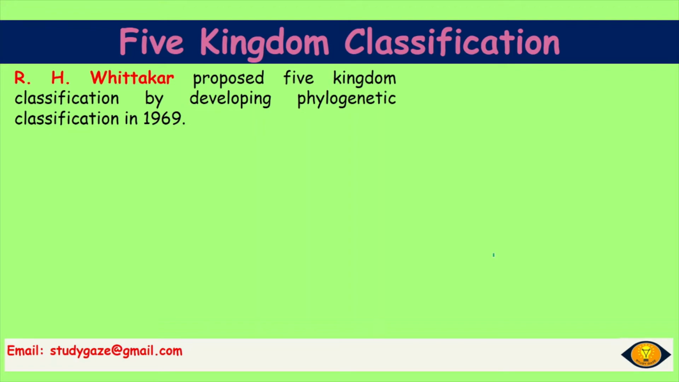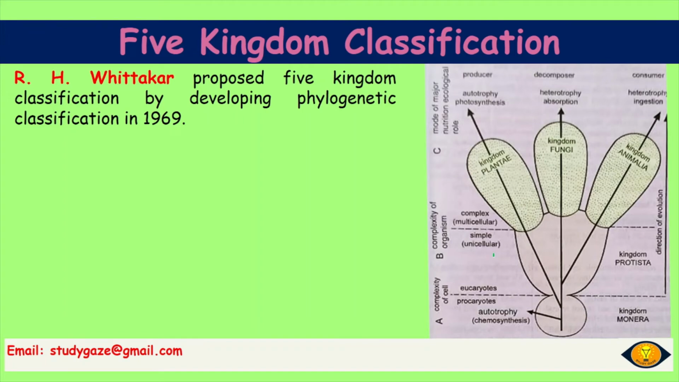So, from this statement we can say that the artificial system of classification and natural system of classification are not up to the mark. So the phylogenetic system, where genetic considerations as well as evolutionary considerations have been taken into account, was developed by R. H. Whittaker to propose the five kingdom classification. Now, here is a diagram showing the five kingdom classification.